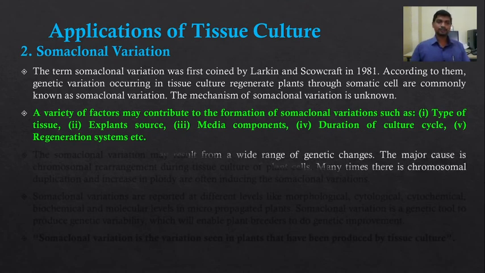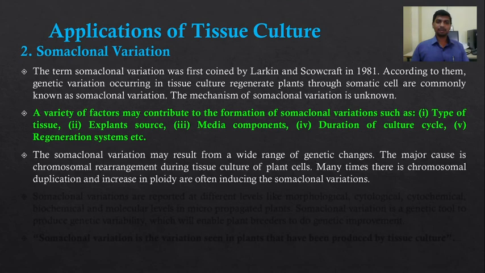Next, somaclonal variation may result from a wide range of genetic changes. The major cause is chromosomal rearrangement during tissue culture of plant cells.